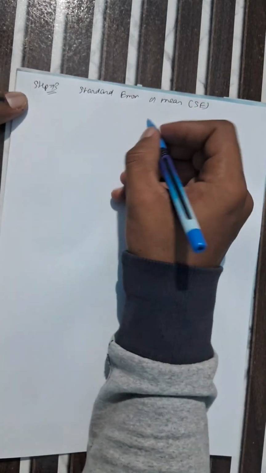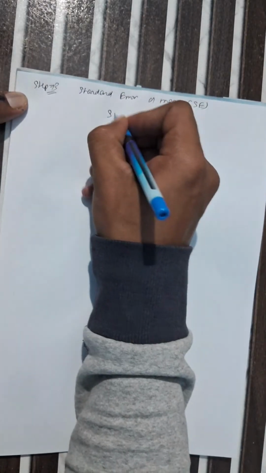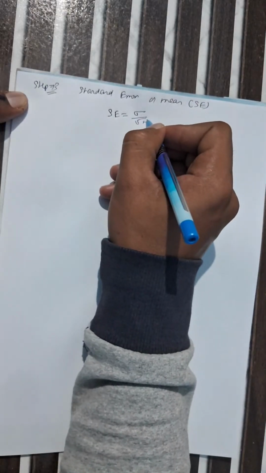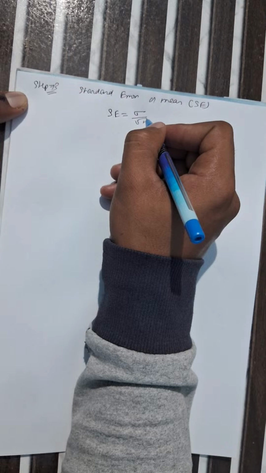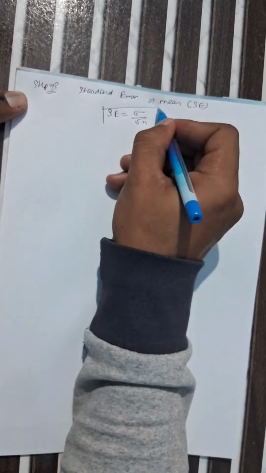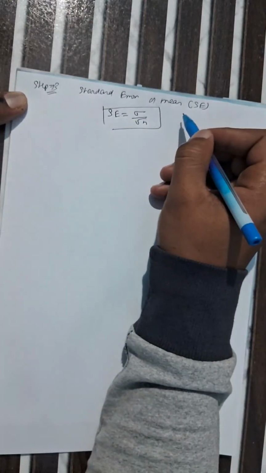What is the formula? SE equals sigma by under root n. Sigma is already given in this question, which is 1.61. So we can put the value in this formula and easily get the standard error of the mean.